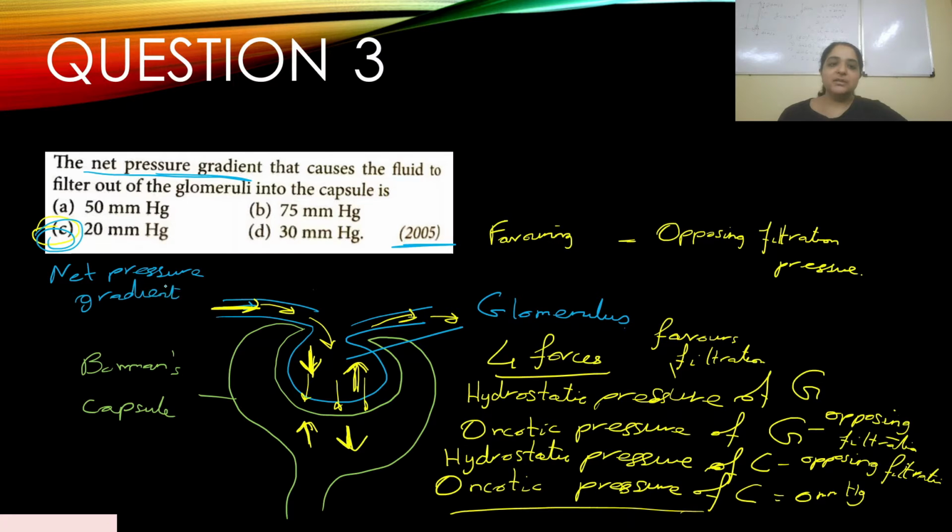As per medical textbooks, the values that are given come down to 10 mm mercury. The pressures that are given, when you calculate them, come down to 10 mm mercury. But our options don't have 10 mm mercury, so we will select 20 mm mercury. So your answer should be C. Okay, we will come to the discussion. I have explained most of it, so the discussion should be easy to understand.